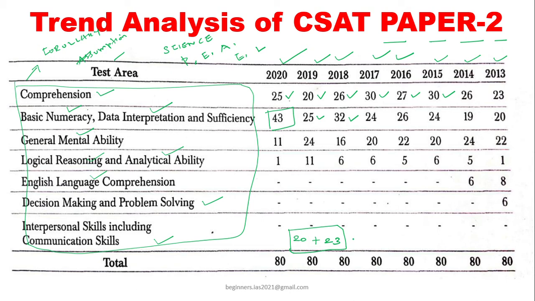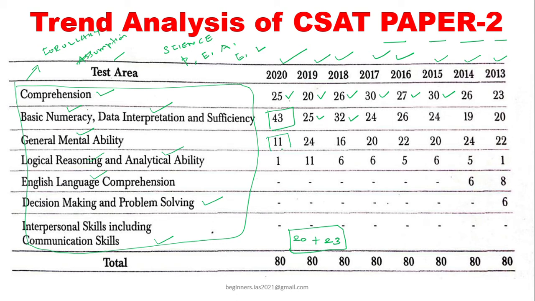Even if you do not belong to a maths background, just start your practice from day 1, that is, a 60-day schedule, and then you can crack this CSAT paper very easily. And then let us see general mental ability.